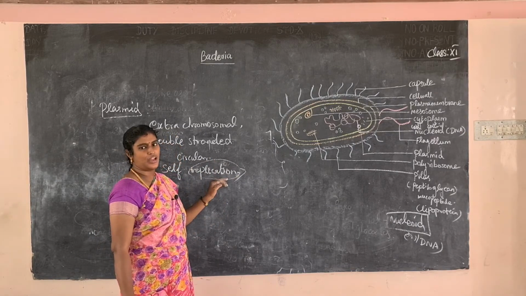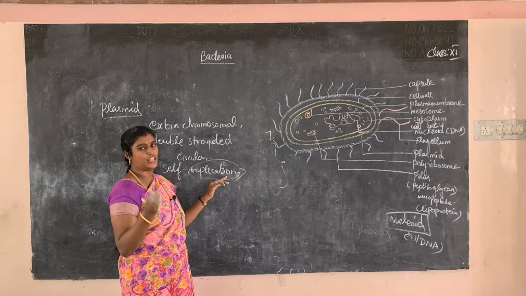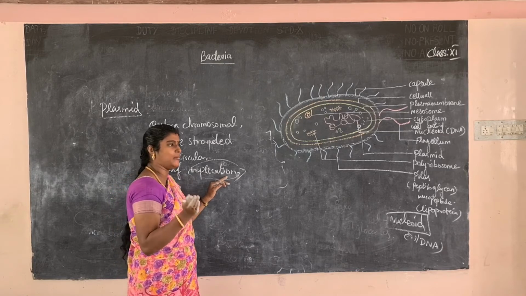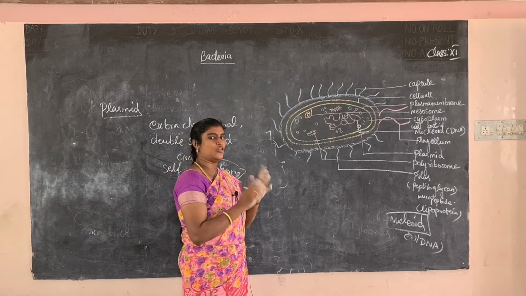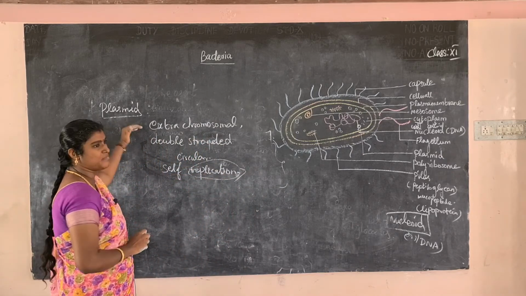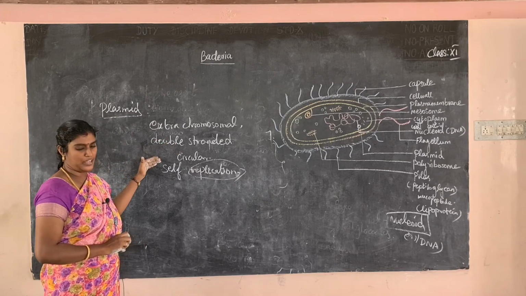So what is the replication process? The two strands are similar and identical to each other, and identical to the parent strand. I will explain the replication topic later. So next, what is a plasmid? A plasmid is extrachromosomal and double stranded. It is circular in shape and self-replication is available.